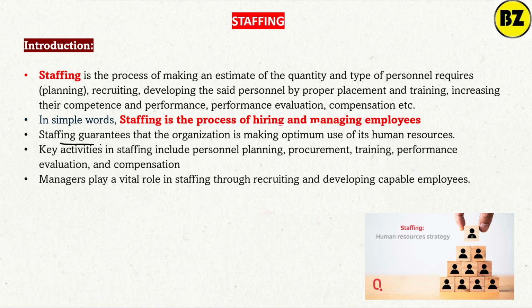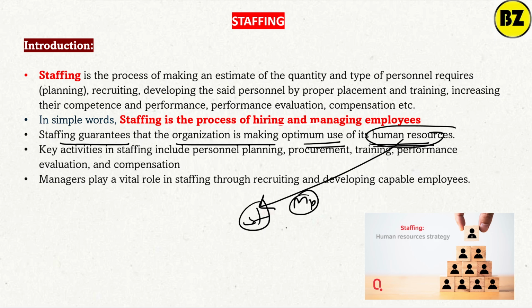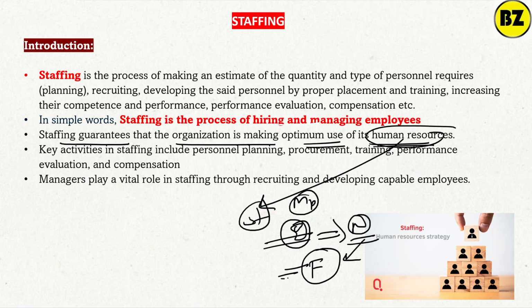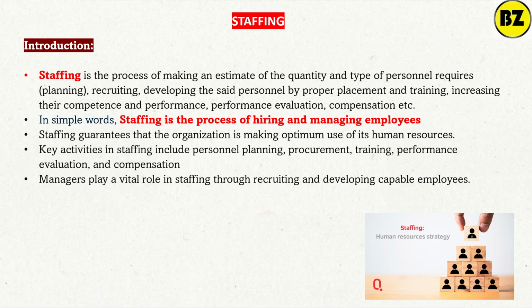Now see, staffing guarantees that the organization is making optimum use of its human resource. Human resource means simply the staff, the manpower, the employees. We have to use the employees at their maximum efficiency level, so that their productivity increases. So staffing guarantees that the organization is making optimum use of its human resource.